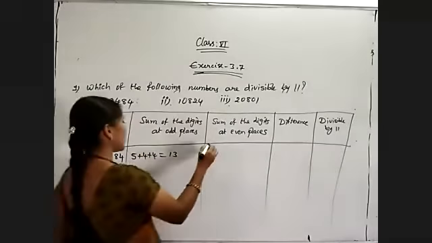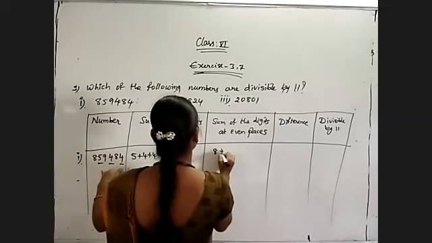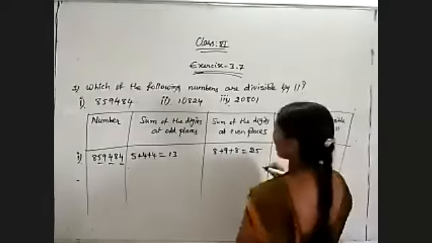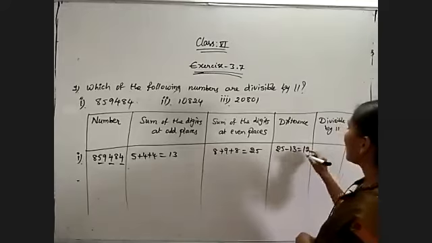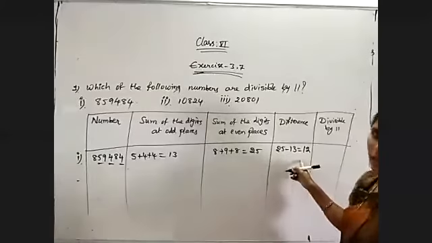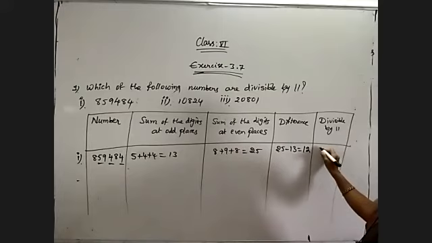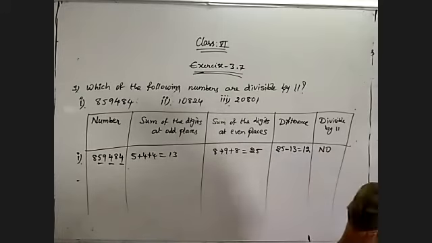And the remaining numbers, 8 plus 9 plus 8, make 25. 25 is the greater number, so 25 minus 13 is equal to 12. Is 12 divisible by 11? No. Then the complete number is also not divisible by 11.